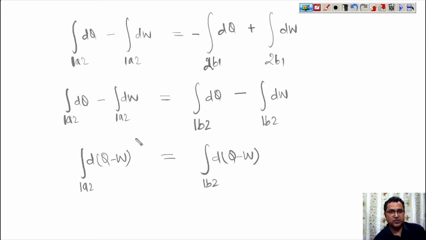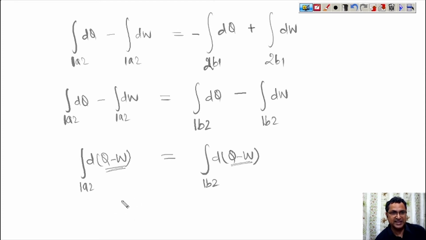So according to this, what we see is that through path 1A2 the value of Q minus W, and through path 1B2 the value of Q minus W, these values are the same, meaning Q minus W is a quantity which does not depend upon the path. Whether it is through path 1A2 or path 1B2, it only depends on the starting and end point, that is we are starting from 1 and ending at point 2.